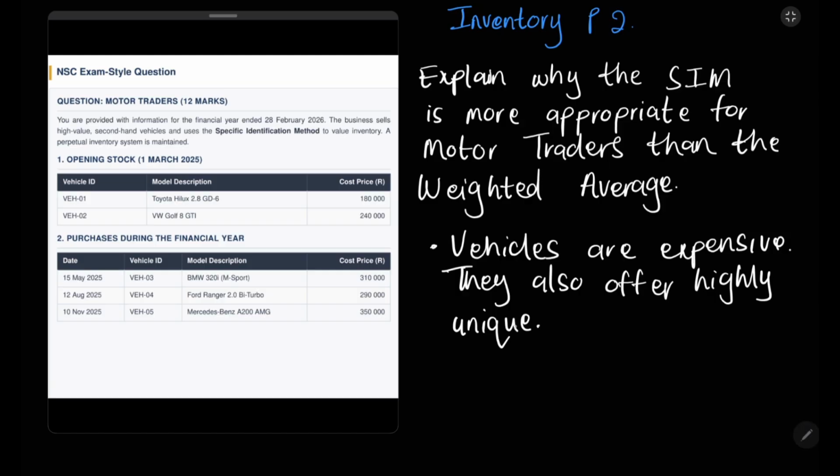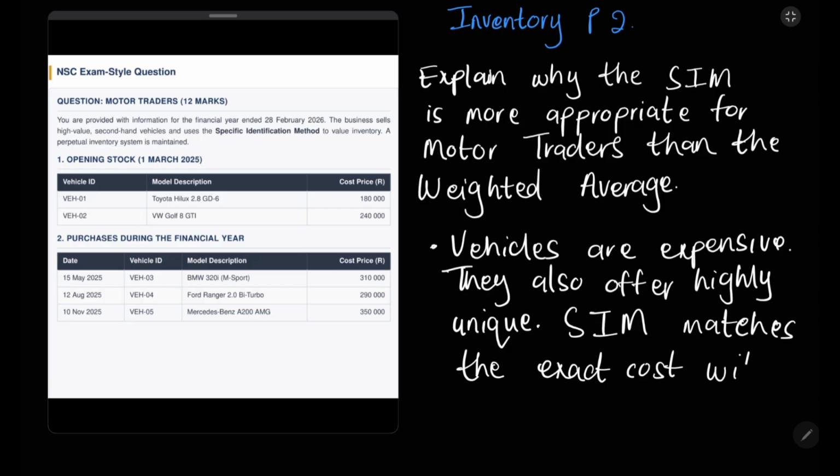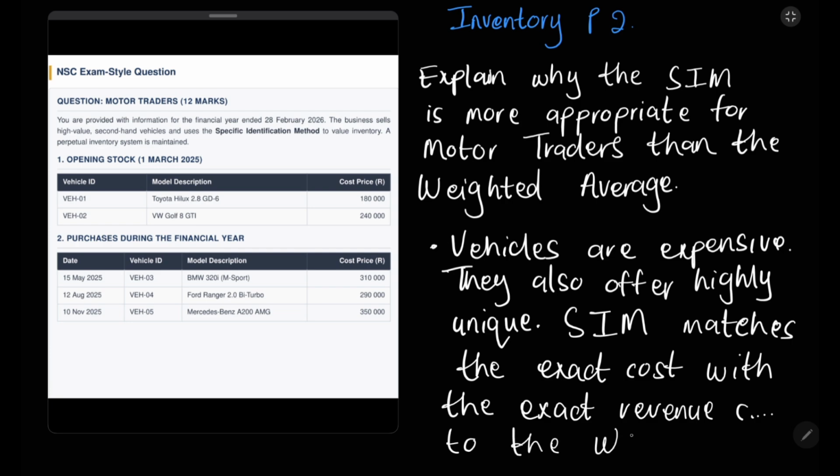What else can we say? Because they also mentioned the weighted average, let's try to link this in the last sentence. We could say the specific identification method, please write this in full, matches the exact cost with the exact revenue, compared to the weighted average.